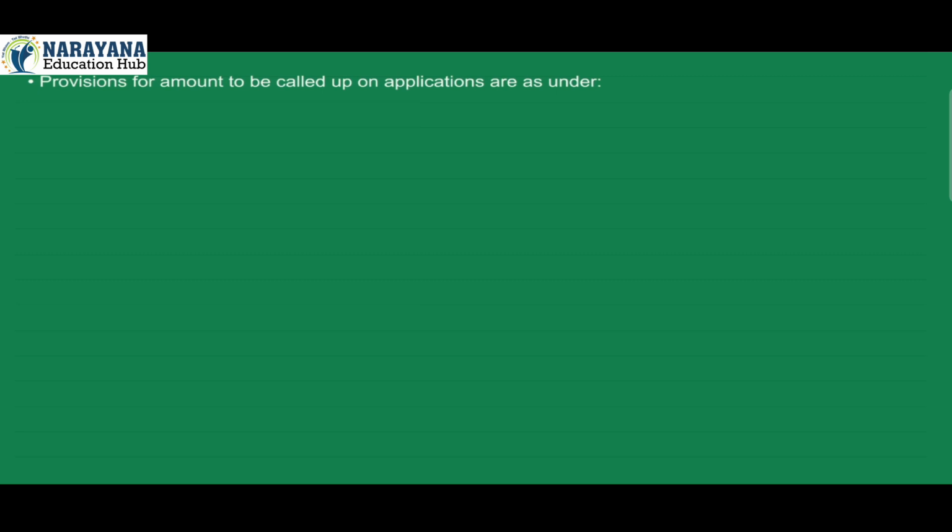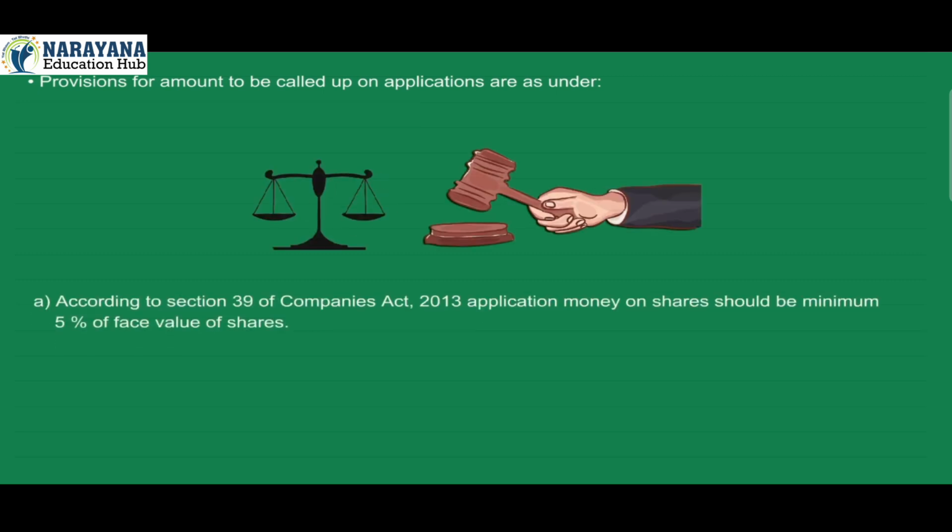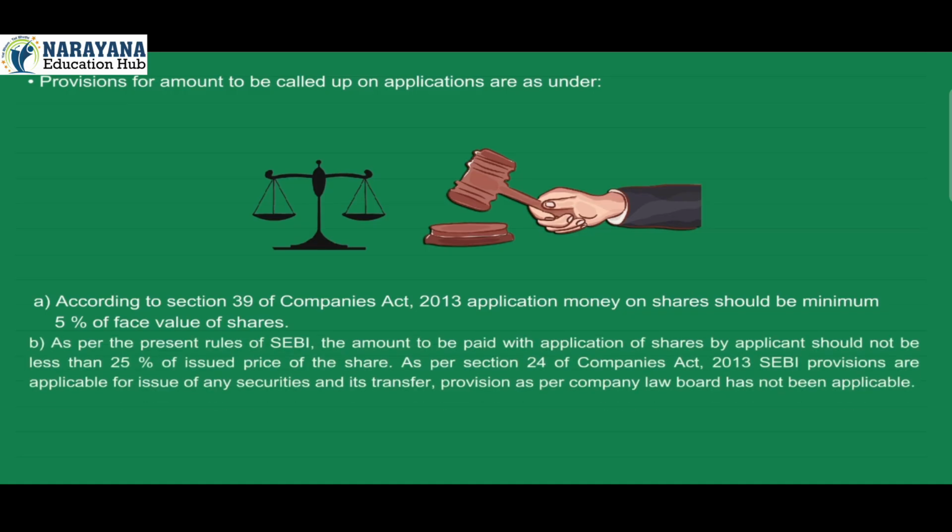Provisions for amount to be called up on applications are as under. A. According to Section 39 of Companies Act 2013, application money on shares should be minimum 5% of face value of shares. B. As per the present rules of SEBI, the amount to be paid with application of shares by applicant should not be less than 25% of issued price of the share.